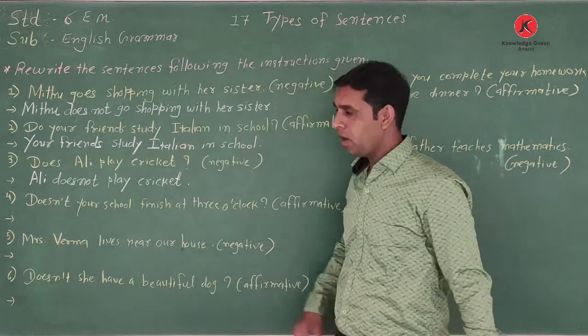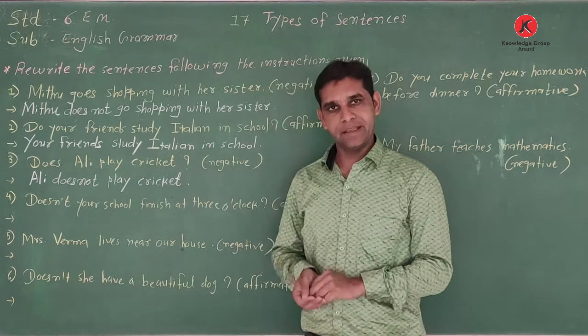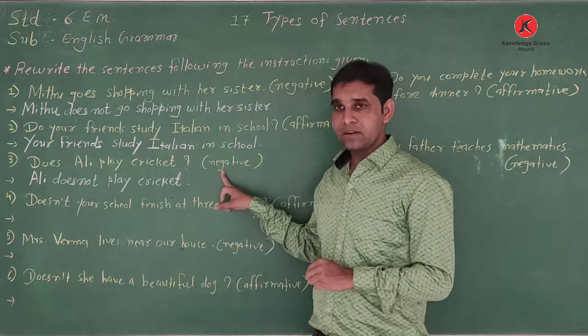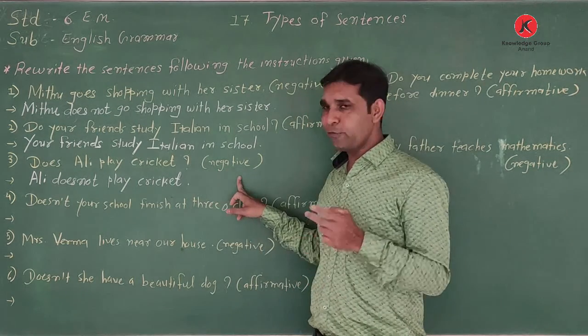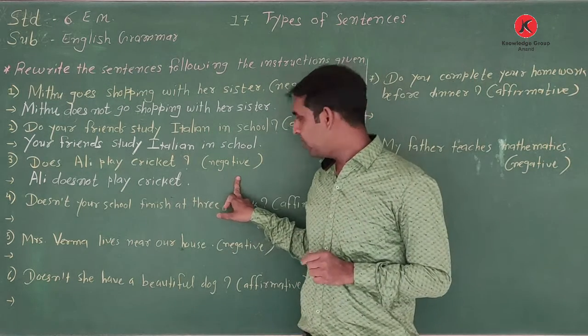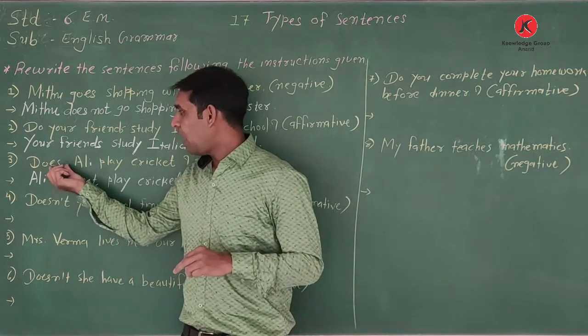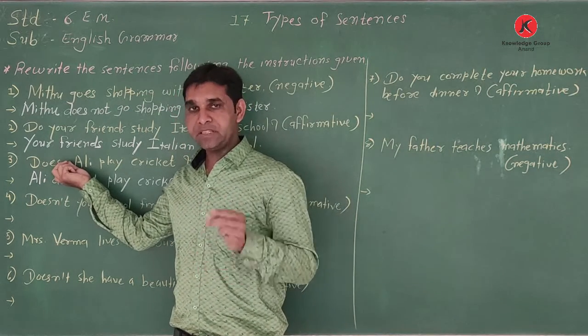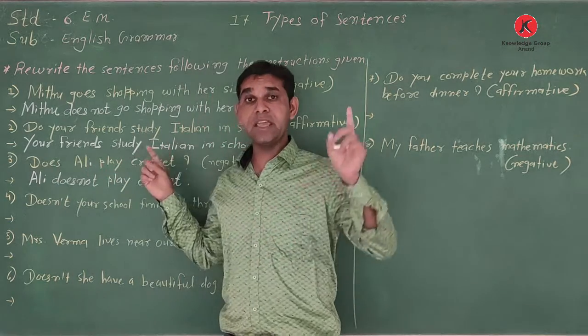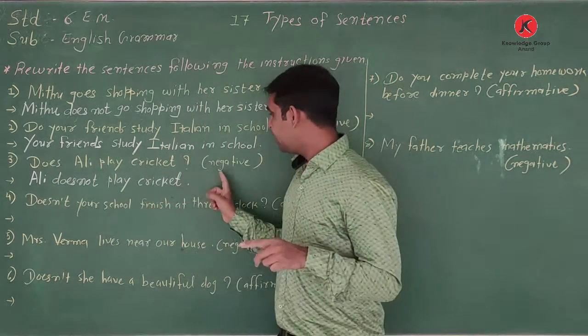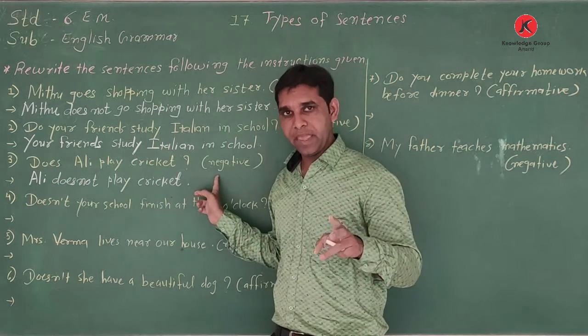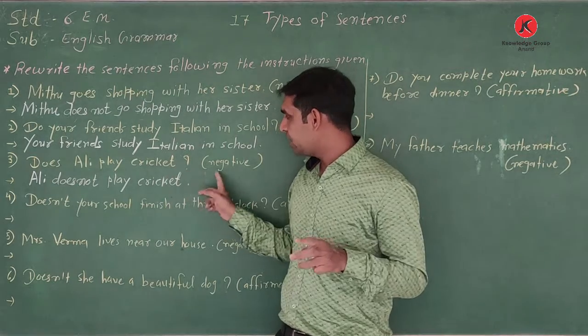It's simple. Ali does not play cricket. Here the instruction given is negative. If the instruction given in the bracket is interrogative negative, then what do we do? After does, we add not, meaning Doesn't Ali play cricket? That's an interrogative negative. But the instruction given here is only to change the sentence into negative.